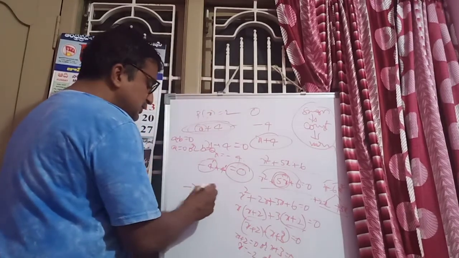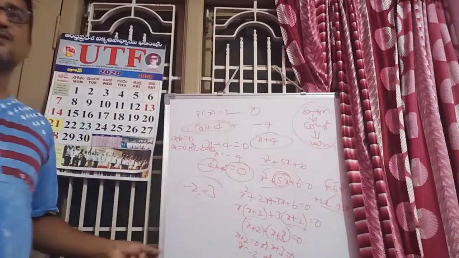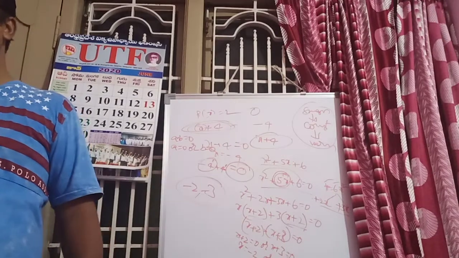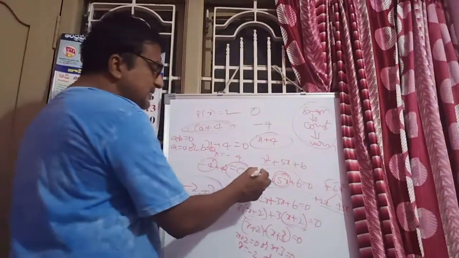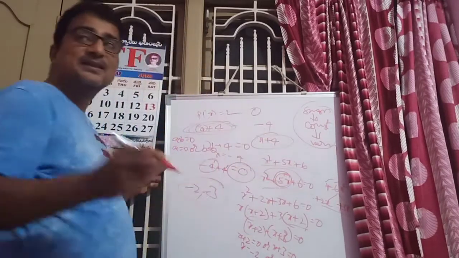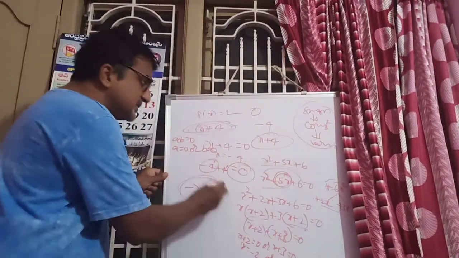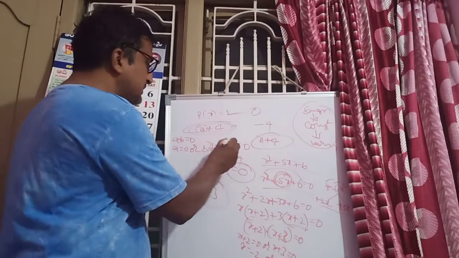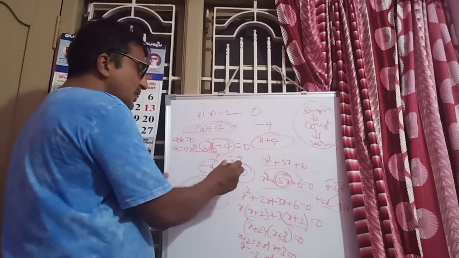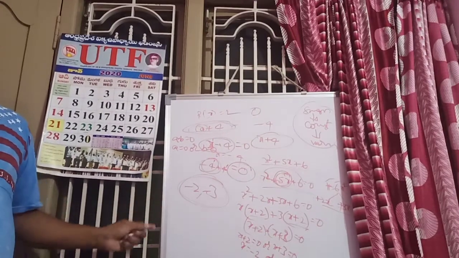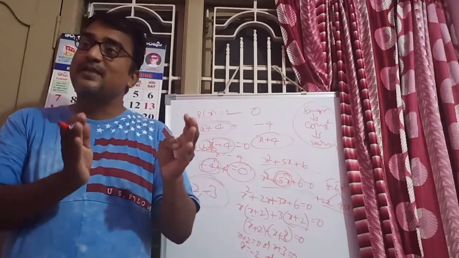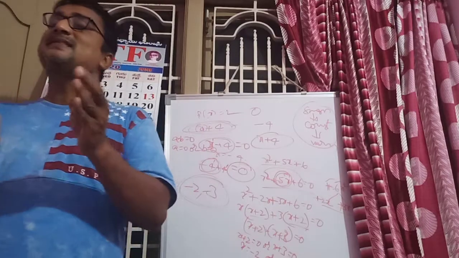Therefore, -2 and -3 are the zeros of this quadratic equation. Next, how can you say that here the degree is 2? That means we have two zeros. Here the degree is 1, suppose x plus 4. We have how many zeros? Only 1. So the number of zeros of a polynomial depends upon the degree.